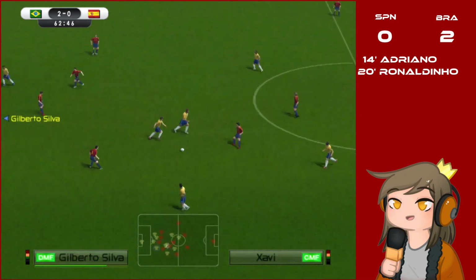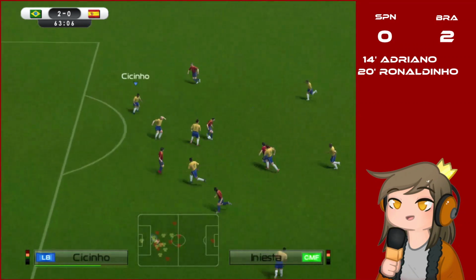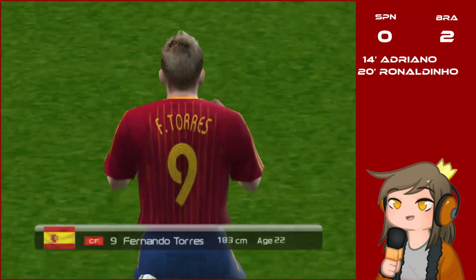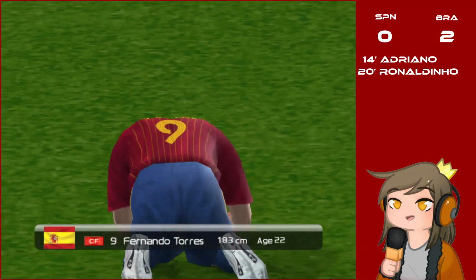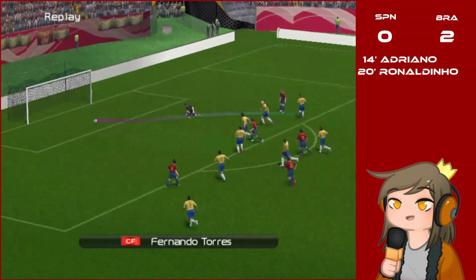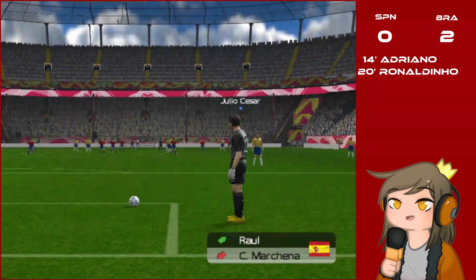Antonio Lopez passes it to Garcia. Passes it to Xavi. To Iniesta. Finds Fernando Torres and he misses. That's almost a goal. That was the chance for a Spanish comeback. But he misses it. It's just a little bit wide.